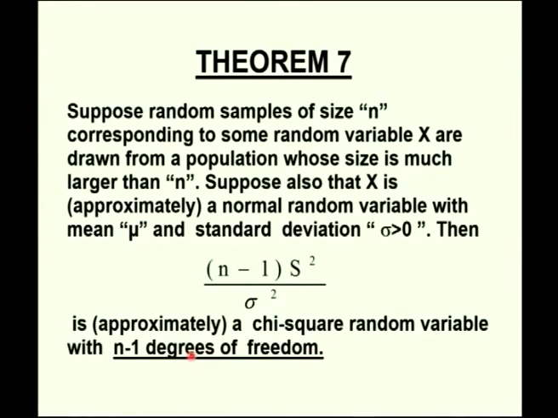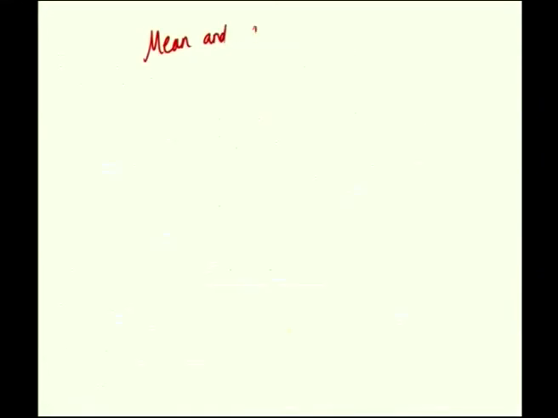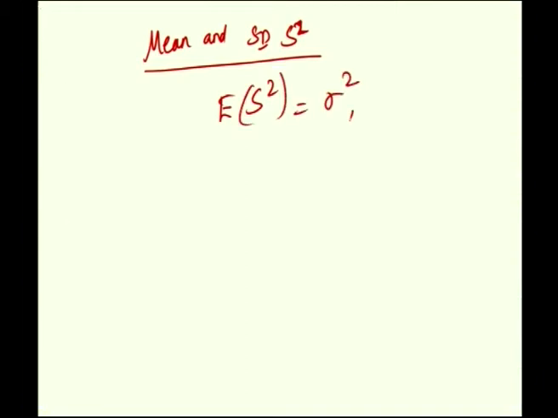So, using that, we have (n minus 1) S square by sigma square is a chi-square random variable with n minus 1 degrees of freedom. Let us see how this has come. We just find out the mean and standard deviation of S square. As stated above, the expected value of S square is equal to sigma square, which is the variance of X.